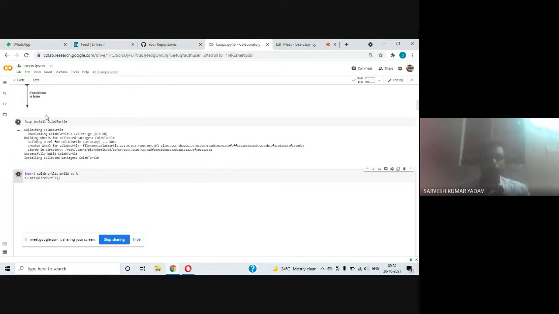Don't worry about this ColabTurtle installation process because it is not part of this looping statement session. We will discuss the ColabTurtle drawing tools in another session in detail. Just write down this command. It will be installed. We are using it for better visualization purposes.